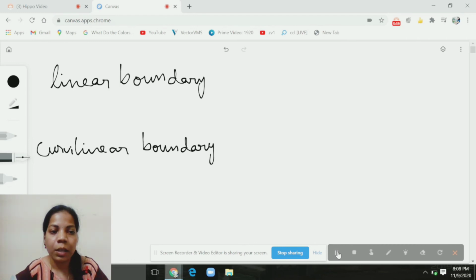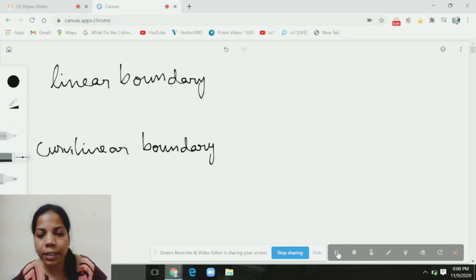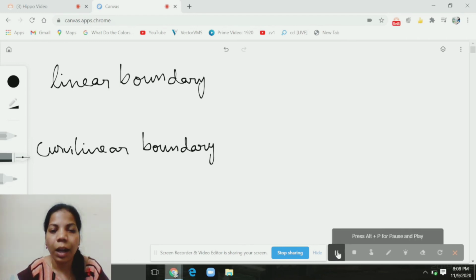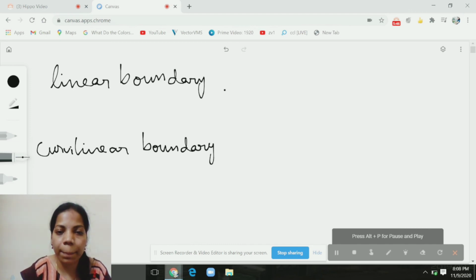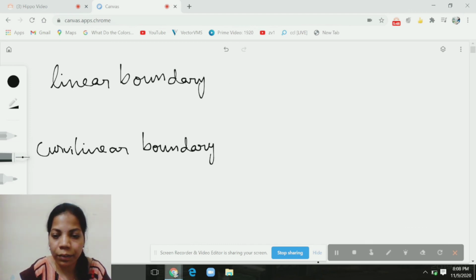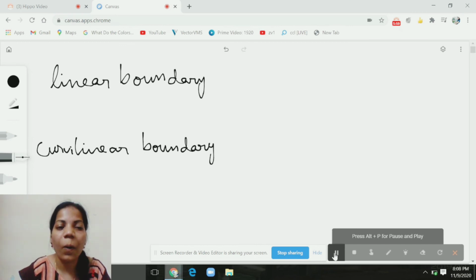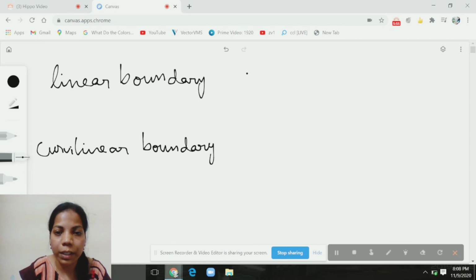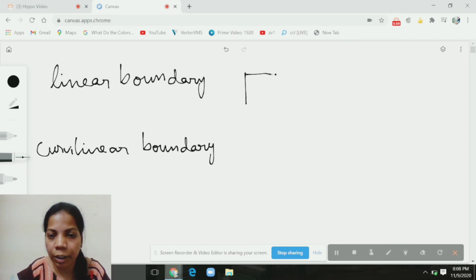Now let us see what is a linear boundary and what is a curvilinear boundary. A figure with a boundary made up of only straight lines is said to have a linear boundary, right? An example for linear boundary is square. Why? Its boundary is made up of only straight lines.